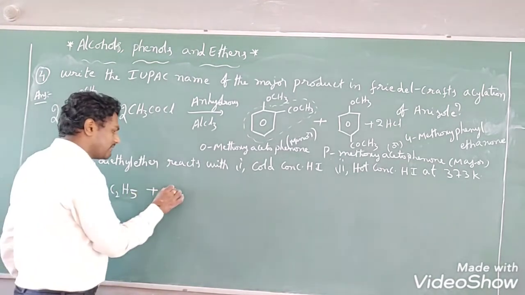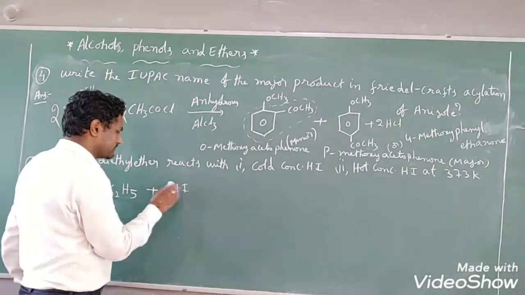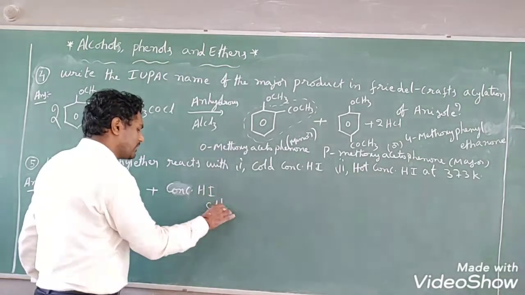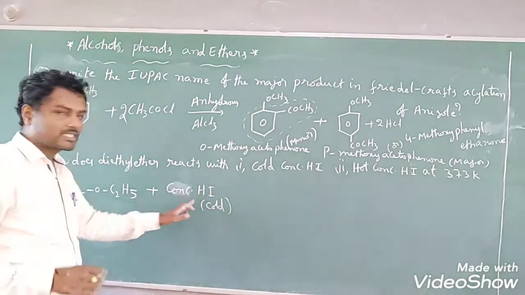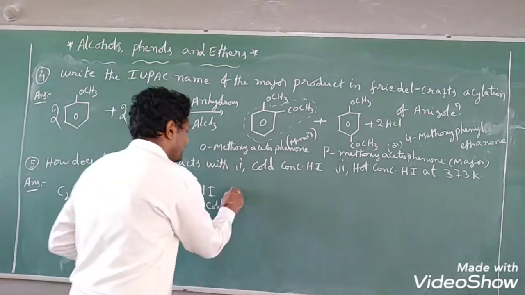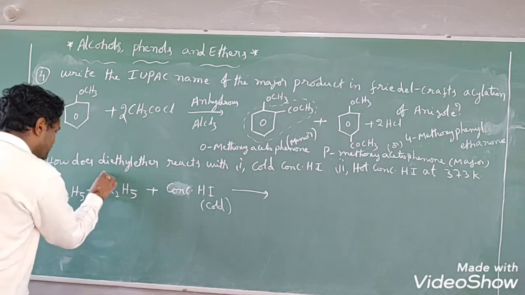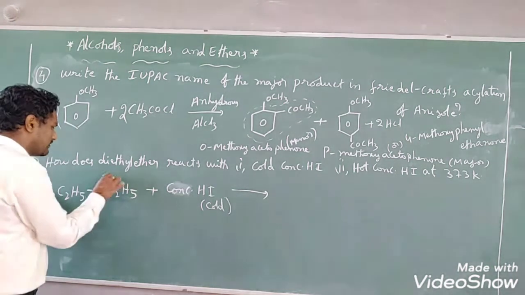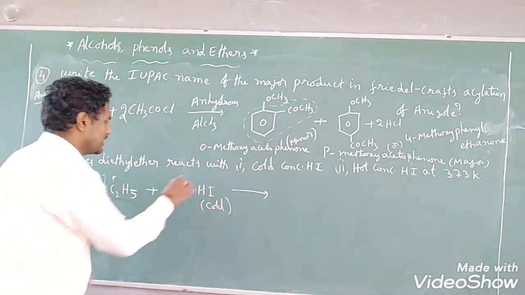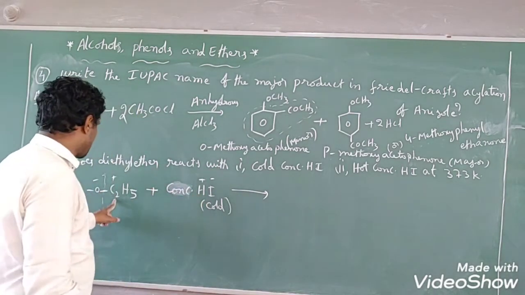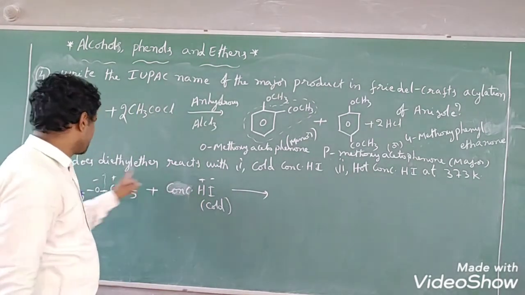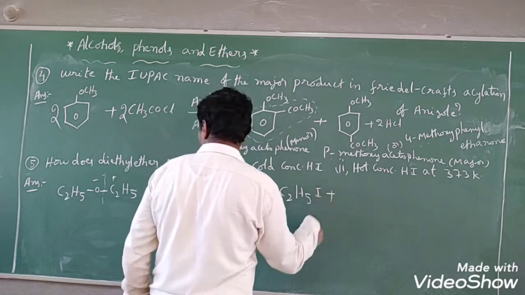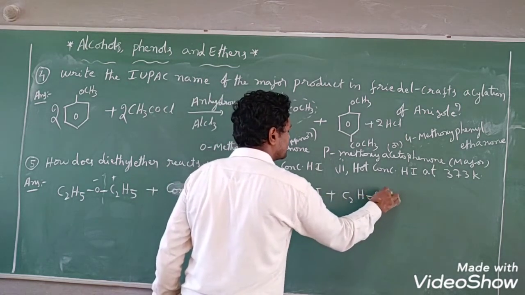This is an ether, and whenever I treat it with concentrated HI in cold condition, what will happen? Equal moles of ether and HI participate in the reaction. Then bond cleavage takes place either here or here. Whenever bond cleavage takes place here, it gets a positive charge, and here it gets a negative charge; H plus and I minus ion. I minus will attack the ethyl carbocation, and H plus will attack the oxide ion. Then what compounds will we get? C2H5I plus C2H5OH. Two products you will get.